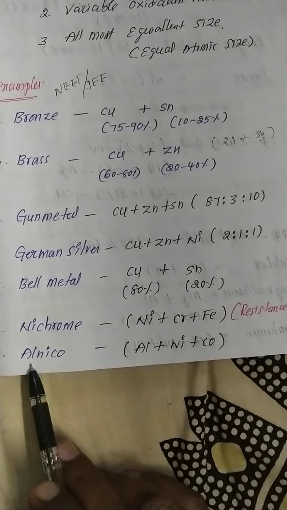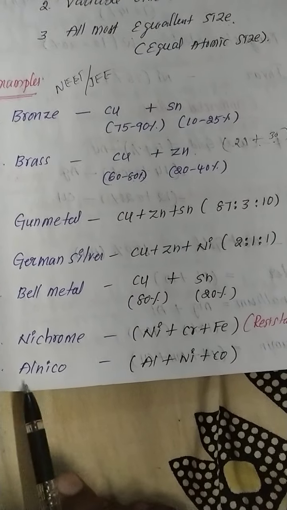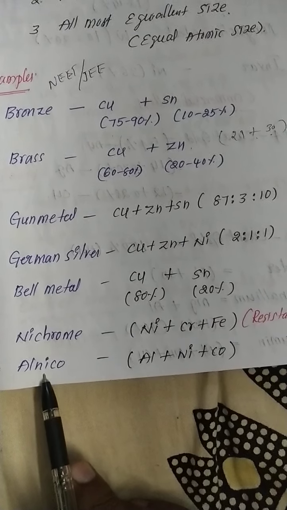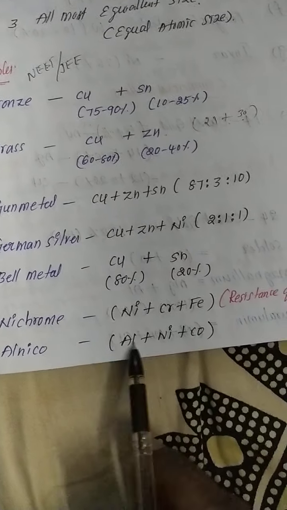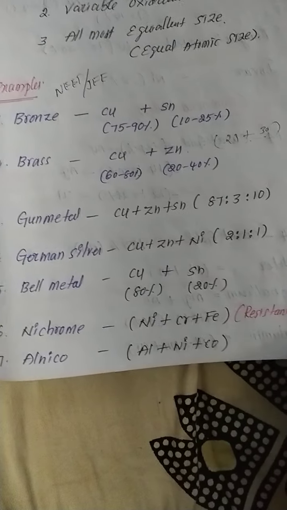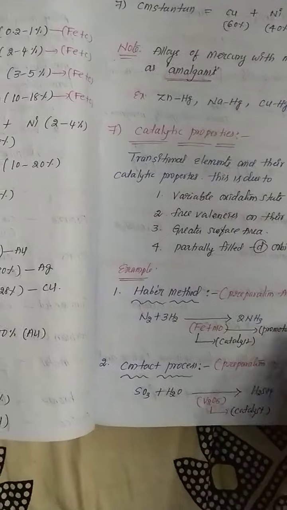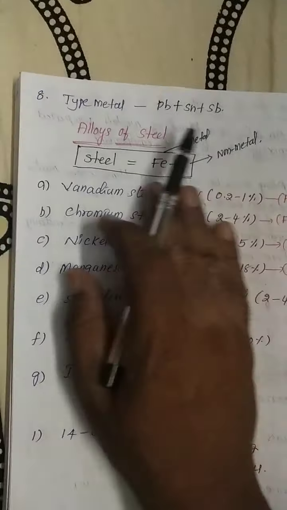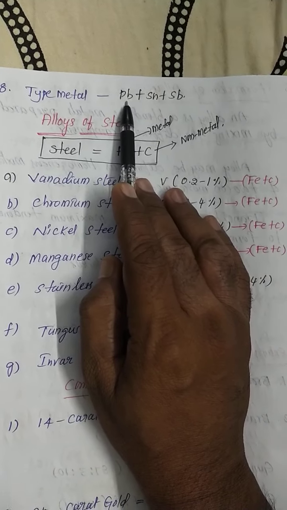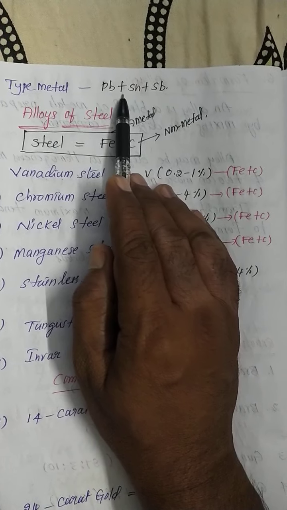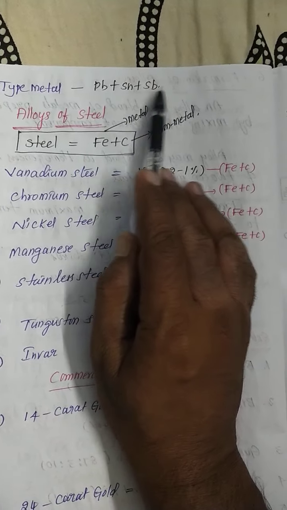Alnico. See here, the name also represents the metals. Alnico: aluminium, nickel and cobalt. These three combinations are called Alnico. This is also mostly used for resistance of electricity and other purposes. And type metals. See, most important, lead plus tin plus stibium, Sb.